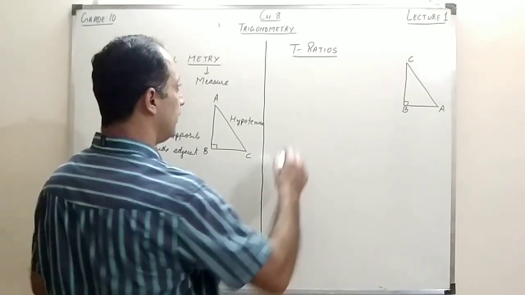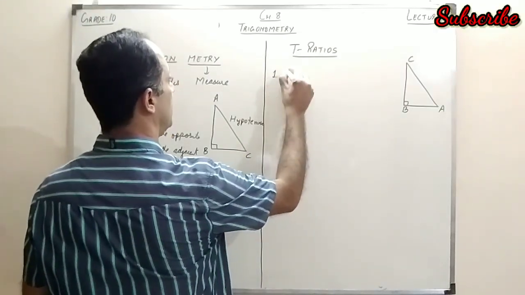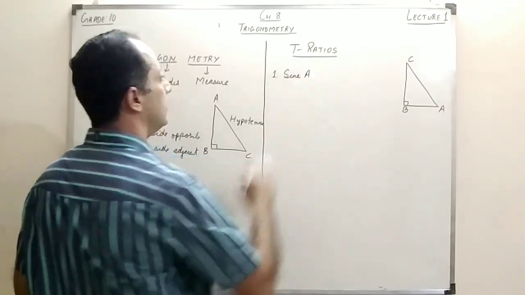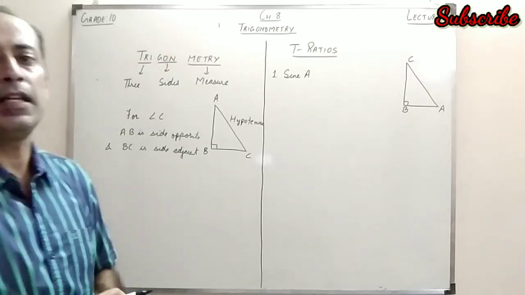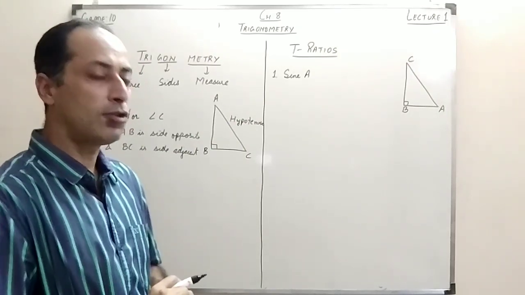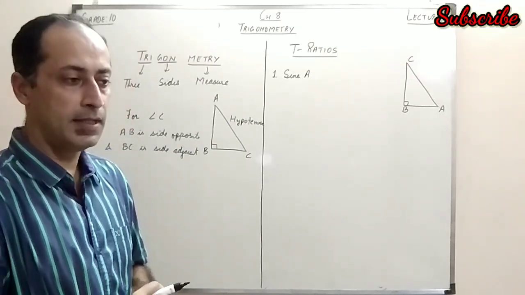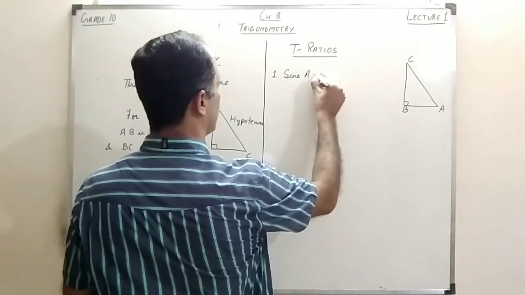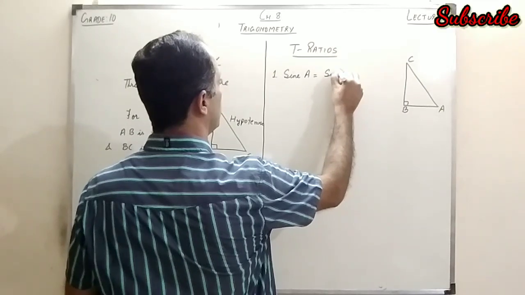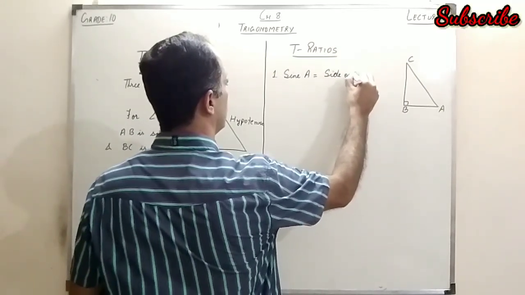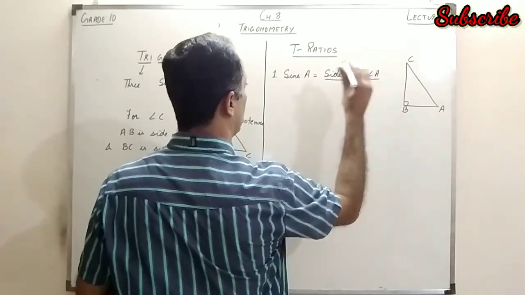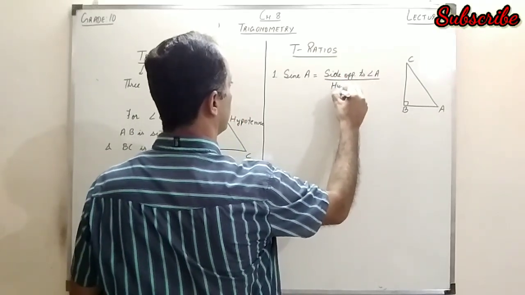Now, the first ratio is called sine of A. A is the angle. Corresponding to this angle, sine means the side opposite to angle A upon hypotenuse.